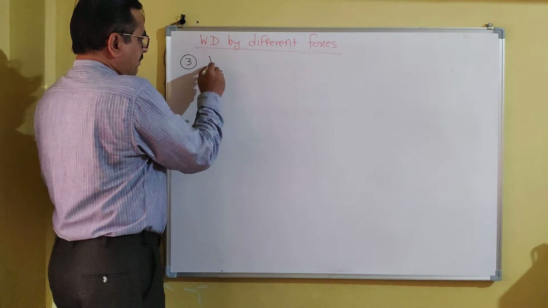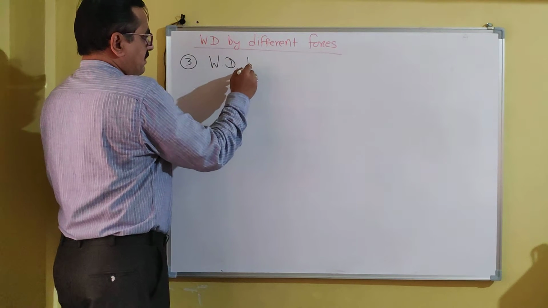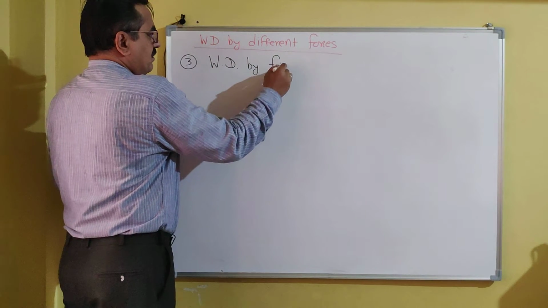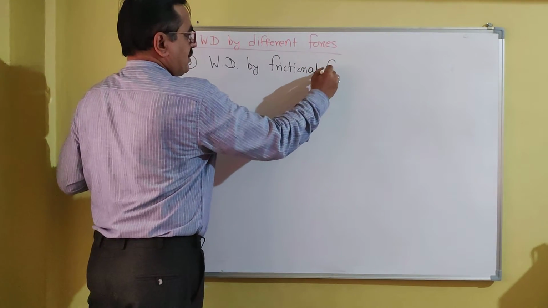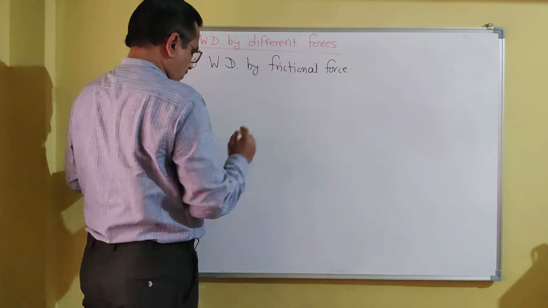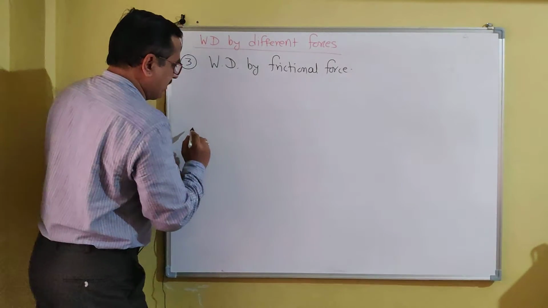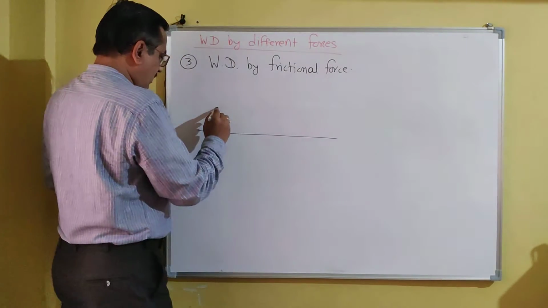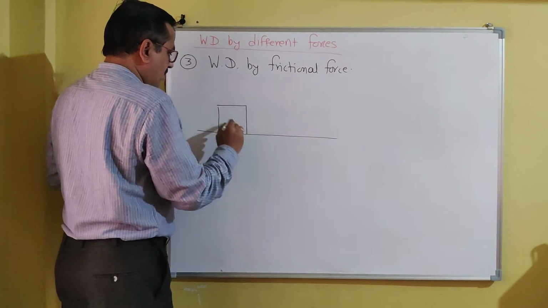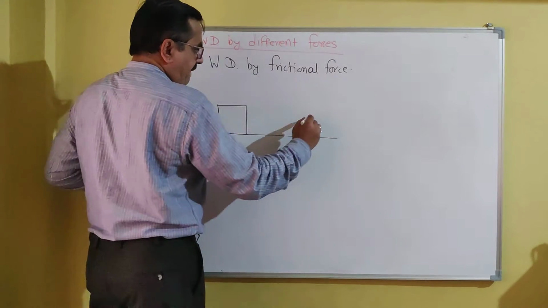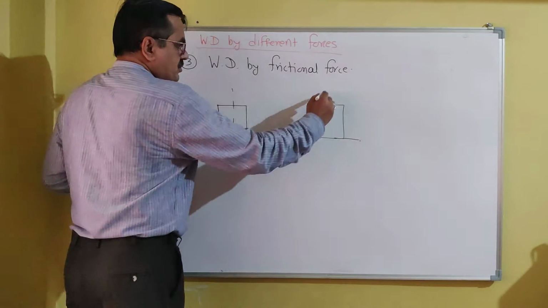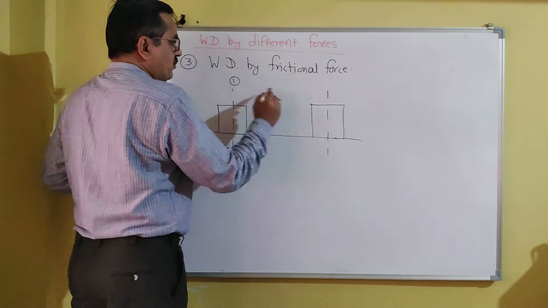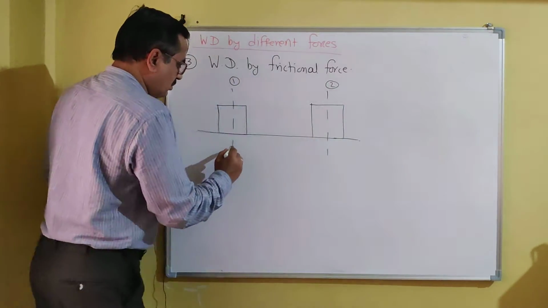Okay, so work done by friction, or by frictional force. Here we will consider a simple figure. A block is moving on a rough plane from position 1 to 2. So this is position 1, this is position 2.